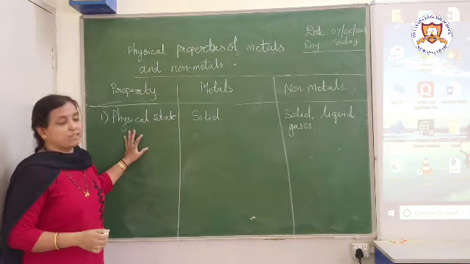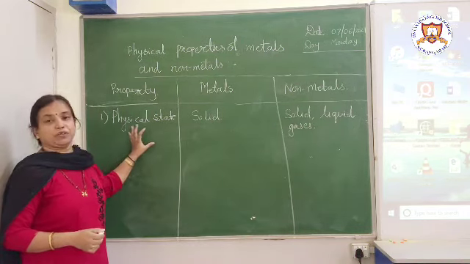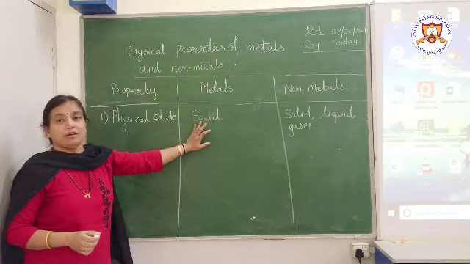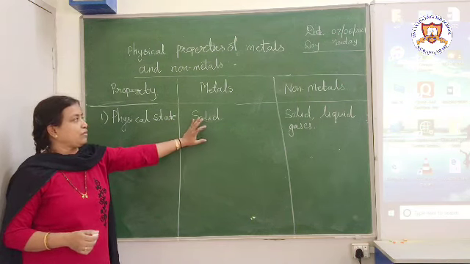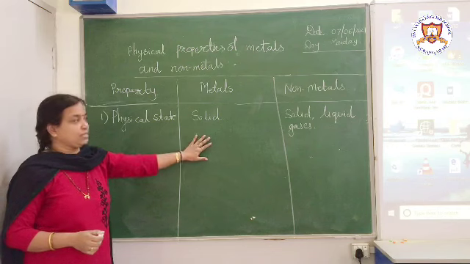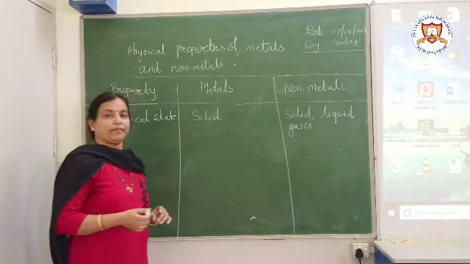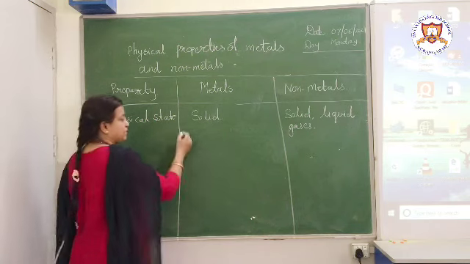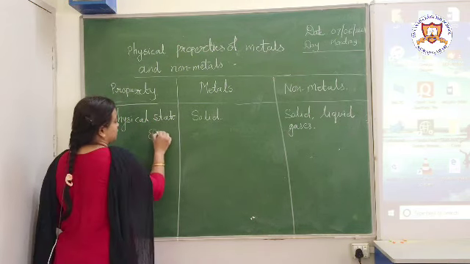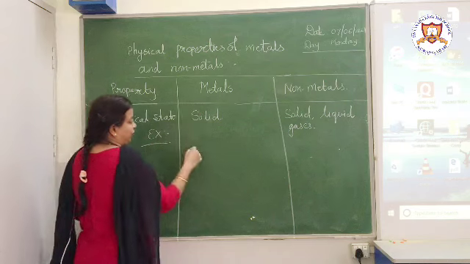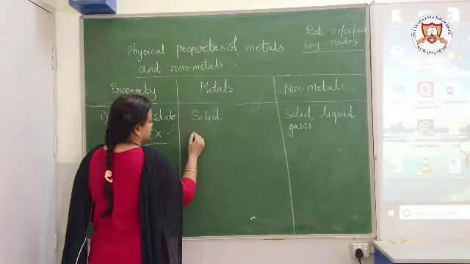So what is the first property we are talking about? We are talking about physical state. Here metals are generally present in solid state, and non-metals can be present in either solid, liquid or gaseous state. What examples can be given for this? Let us take some examples. For metals, we can have examples like